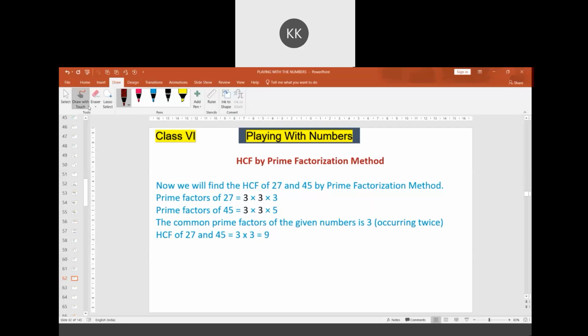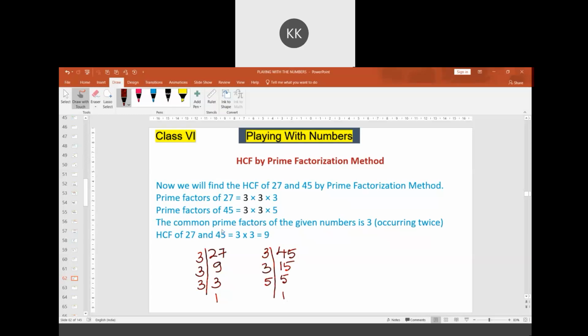The reason is, when we do prime factorization, 3 nines are 27, 3 threes are 9, 3 ones are 3, so it is 3 into 3 into 3. If I consider 45, 3 fifteens are 45, 3 fives are 15, 5 ones are 5, so 3 into 3 into 5.